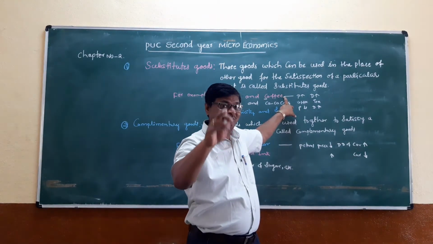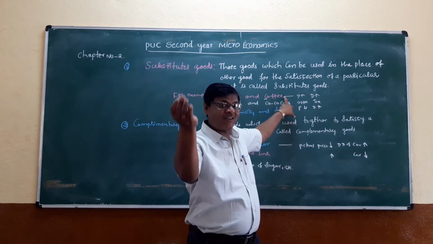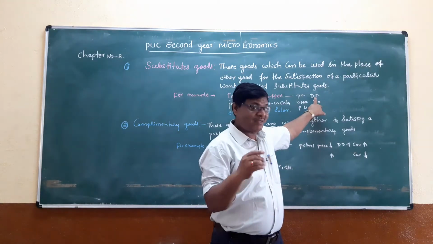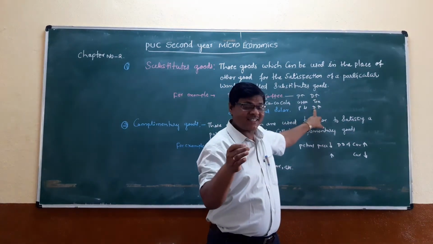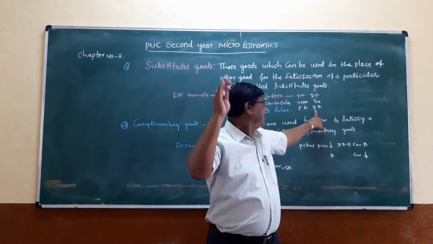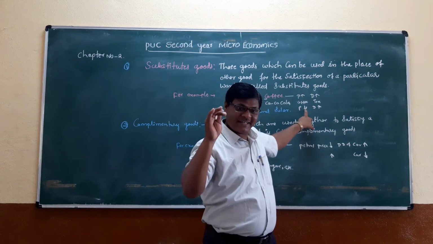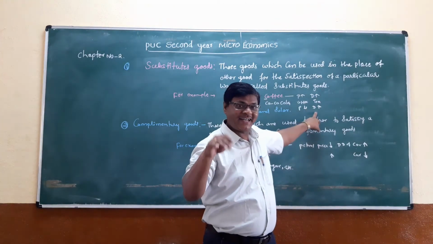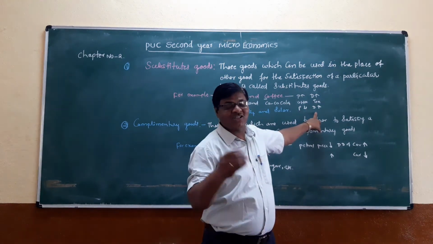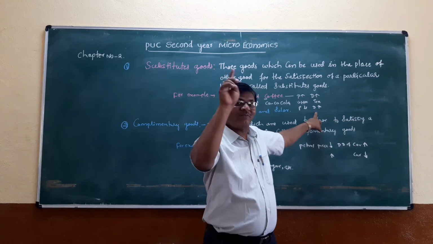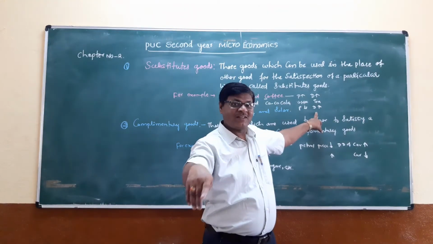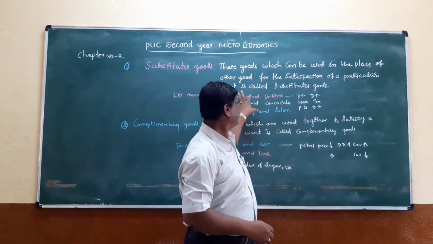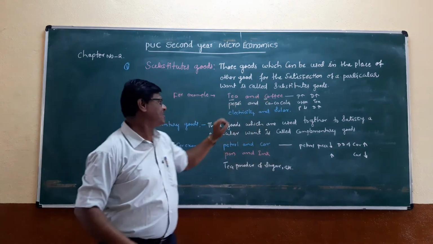If the price of coffee decreases, the demand for tea decreases, and the consumers shift to coffee. When the price falls, that commodity's demand will be higher. These are the examples for substitute goods.